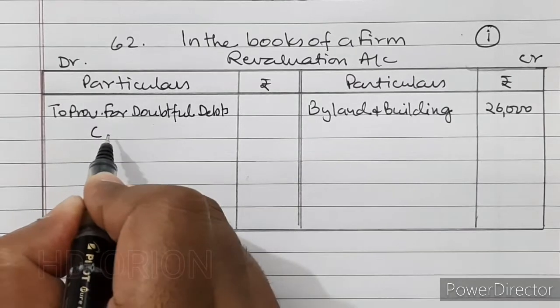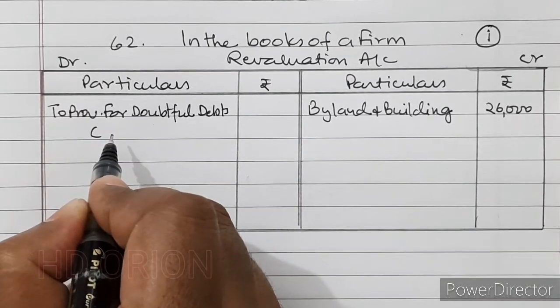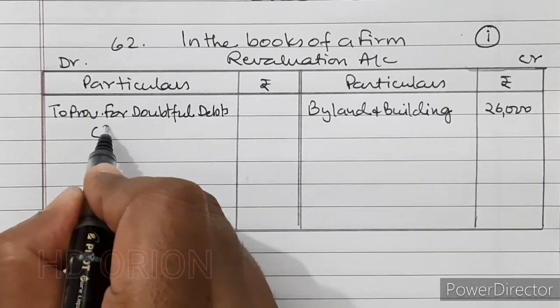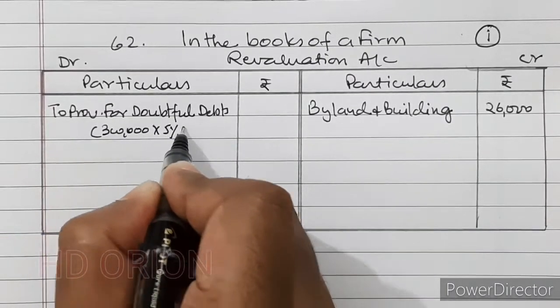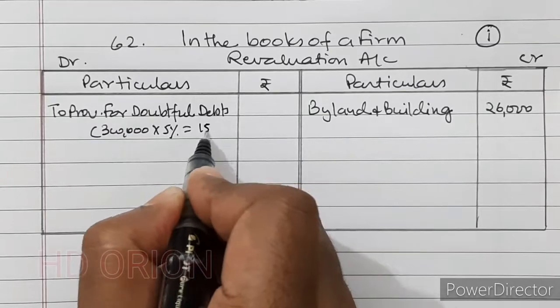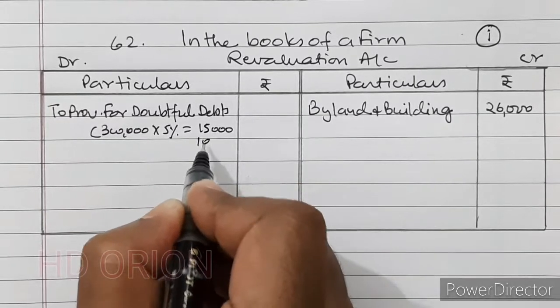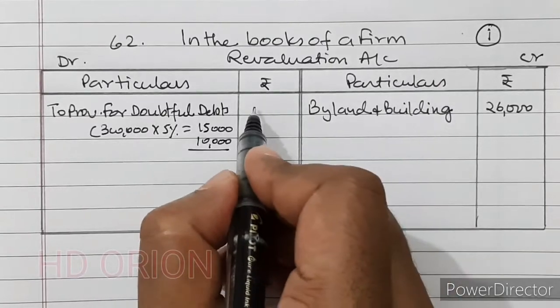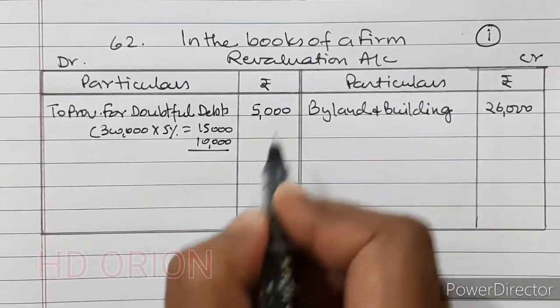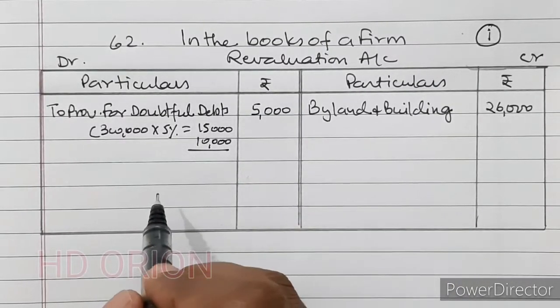It is 5% on debtors. Our debtors are 3 lakh and 5% of which is 15,000. But we are already having a provision of 10,000 in the balance sheet. So provision will be increased by only 5,000 to make it 15,000.